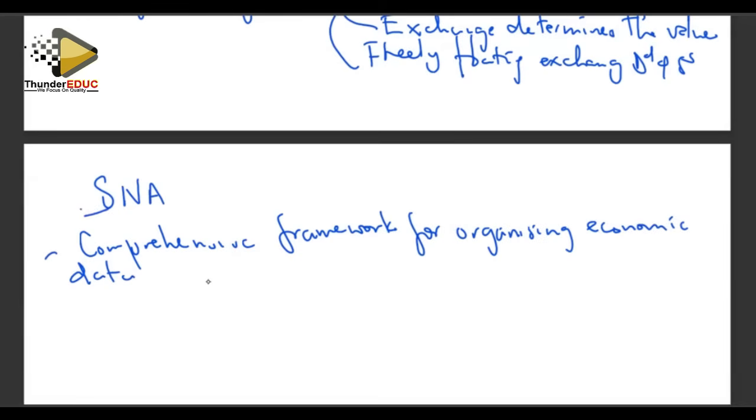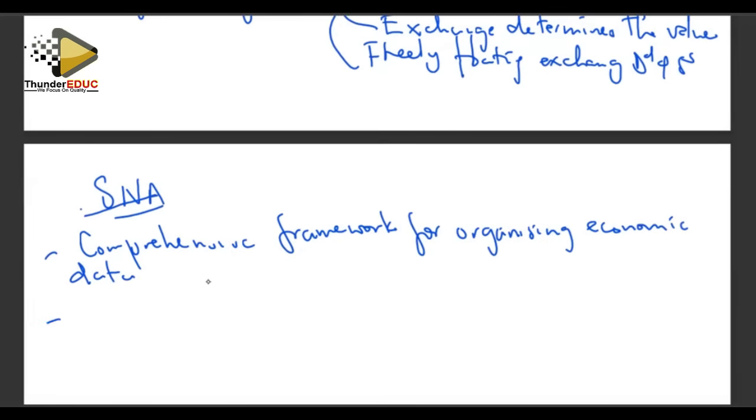For every country, we now have a guideline, a comprehensive framework that guides us on how to organize our economic data, such that not every country uses its own system, but we follow a prescribed framework for organizing economic data for all the economies. And that is a standardized way.